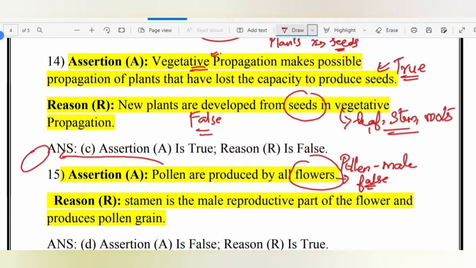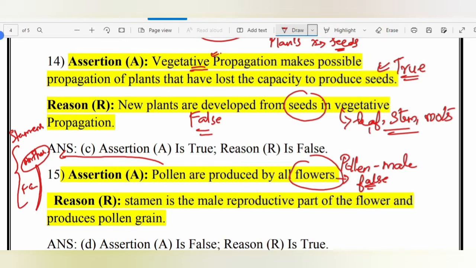anther. The anther along with the filament is called the stamen. This is the anther, this is the filament, and this whole part is the stamen. So only in plants which bear male flowers is pollen produced, or the flower should be bisexual, that is, it should have both male and female parts.